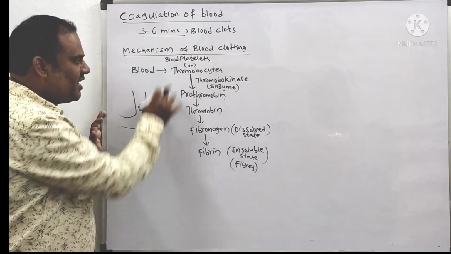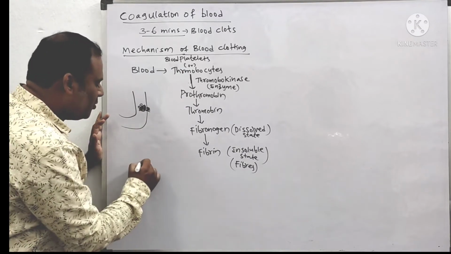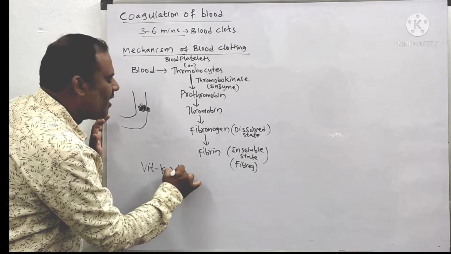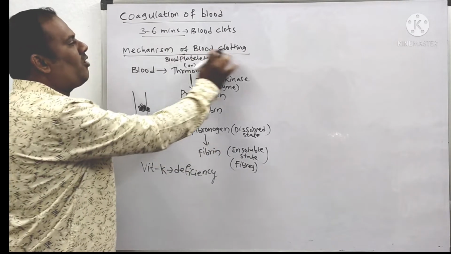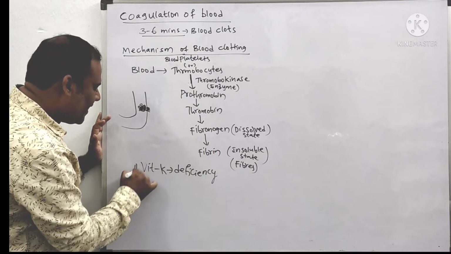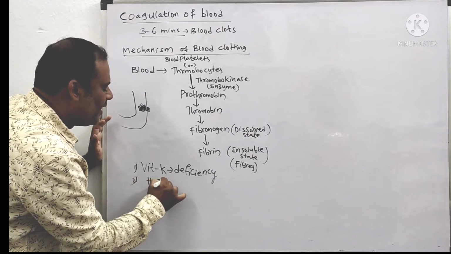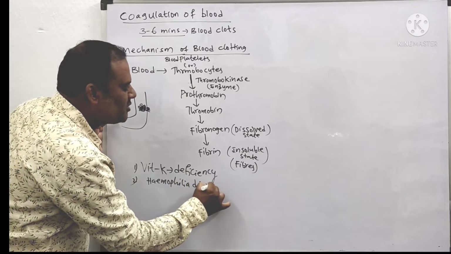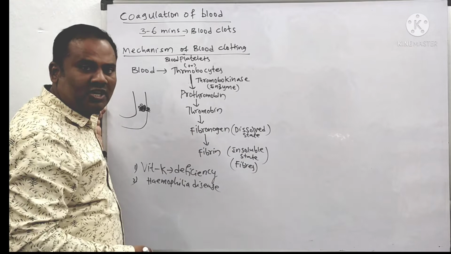Here it is generally naturally occurring, but in some people it does not occur. One reason is the deficiency of vitamin K, which means the blood clotting will not occur within 3 to 6 minutes. The second reason is that some people suffer from a disease called hemophilia. It is also a genetic disease, meaning a disease that passes from parents to children.